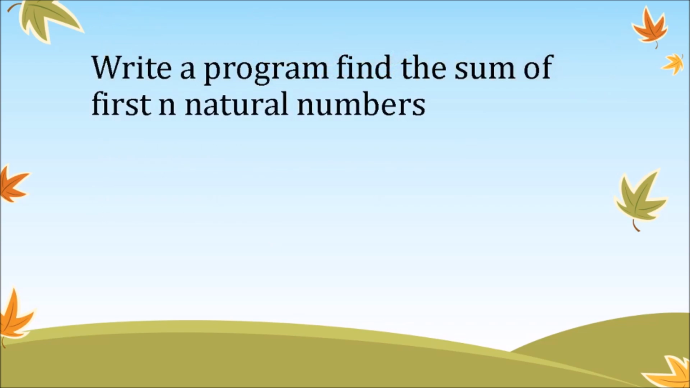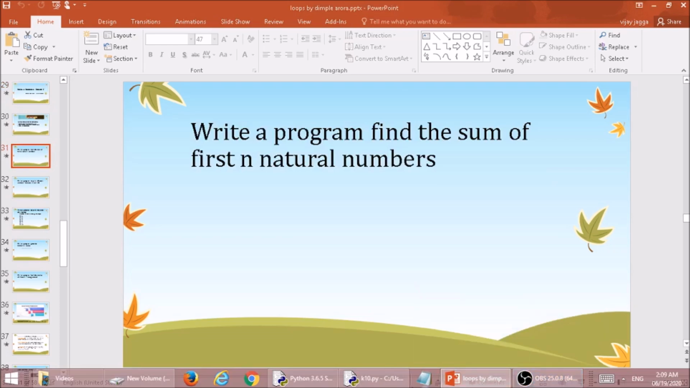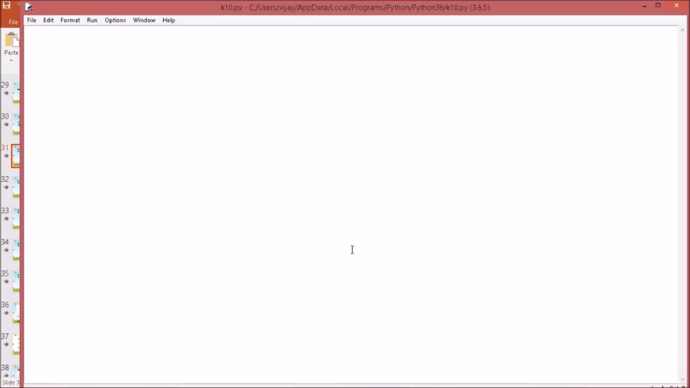To begin with, we'll first write a program to find the sum of first n natural numbers using for loop. As we need to find a sum of numbers, we'll take a variable sum and initialize it to 0, and then how many, till what number we want to find the sum. So first n natural numbers, so n I'll take as input int.